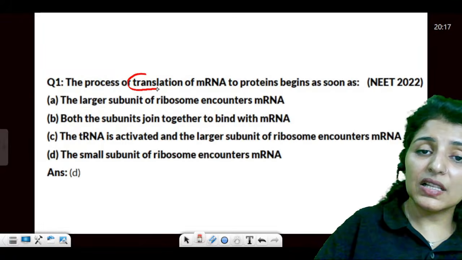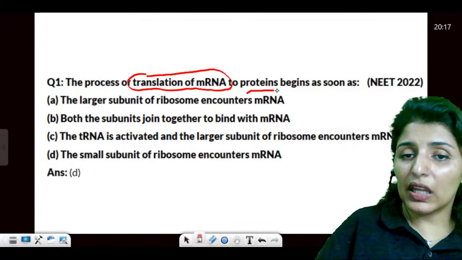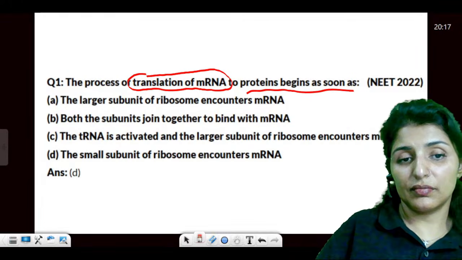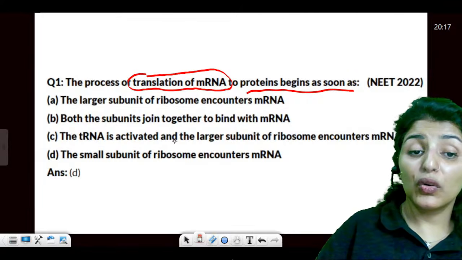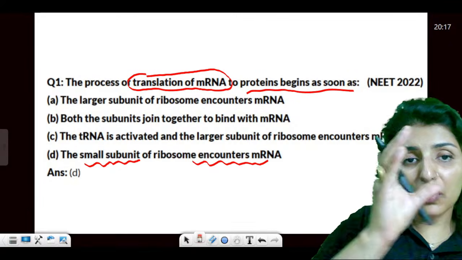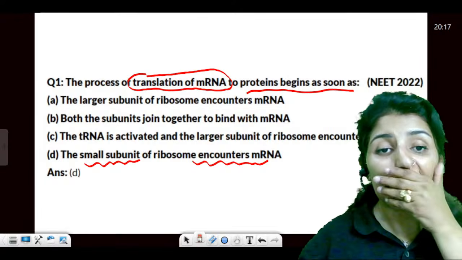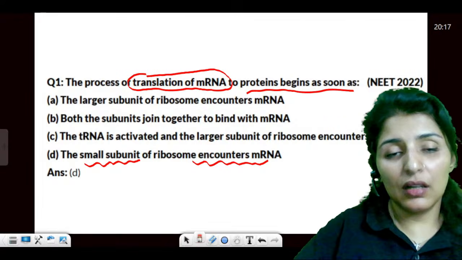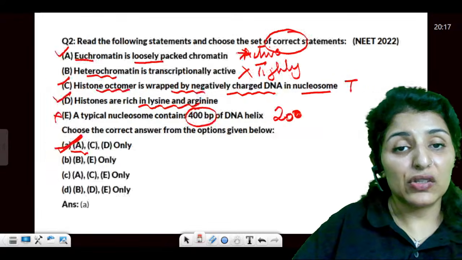The process of translation of mRNA to proteins begins as soon as the small subunit encounters the mRNA first. So first the small subunit will bind, and then the larger subunit will bind gradually.